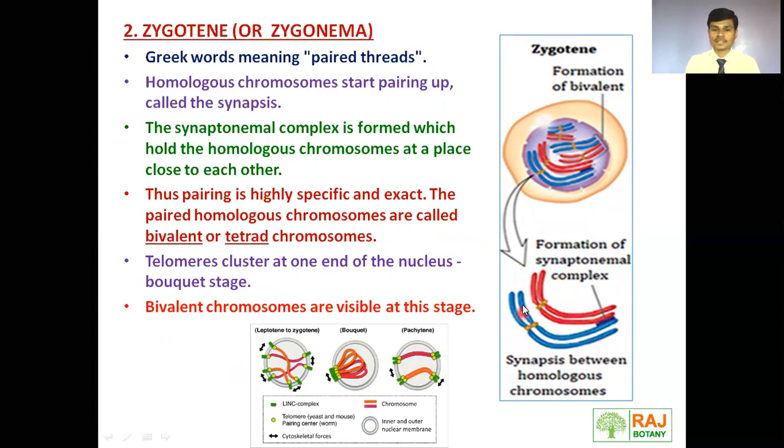And we can see the chromosomes are in bivalent stage or tetrad stage. Here we can see this figure. The zygotene stage is also called the bouquet stage. Why? Because the telomere, which is present at the tip portion of each chromosome, is attached to the nuclear membrane, and this gives a flower-like or bouquet-like appearance. That's why zygotene is also called the bouquet stage.